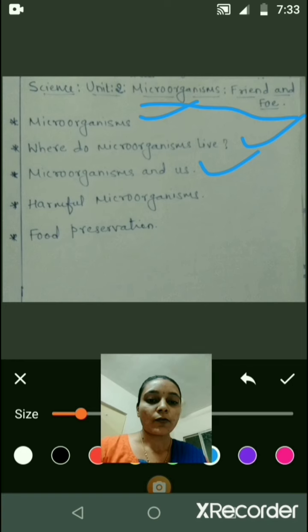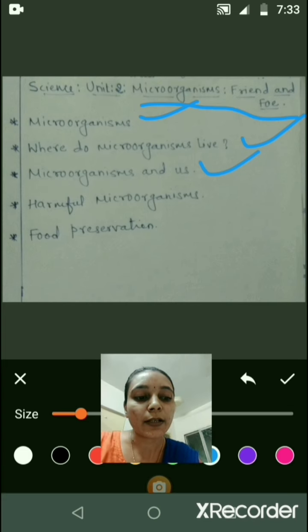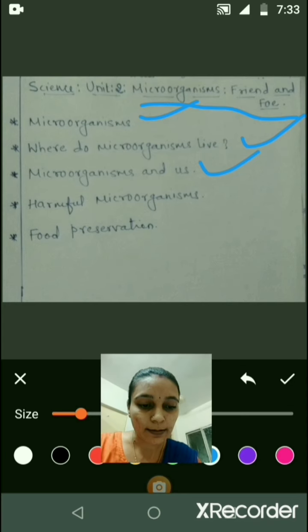Okay, one more medical use of microorganisms is the vaccine. In your childhood you must have been given injections to protect yourself against several diseases. Can you prepare a list of these diseases? You may take help of your parents and prepare the list of the vaccines which you got in your body during your childhood.